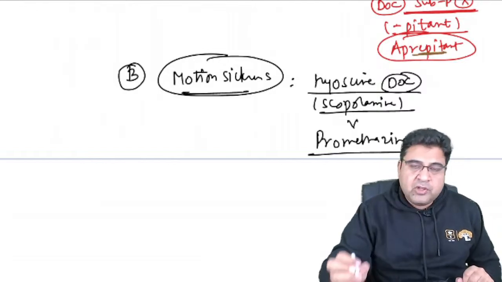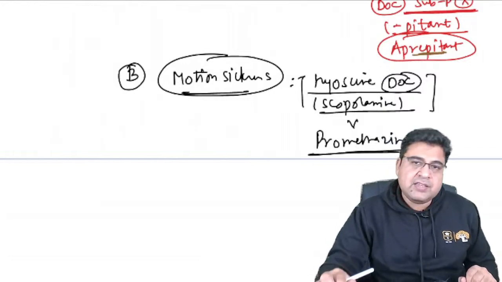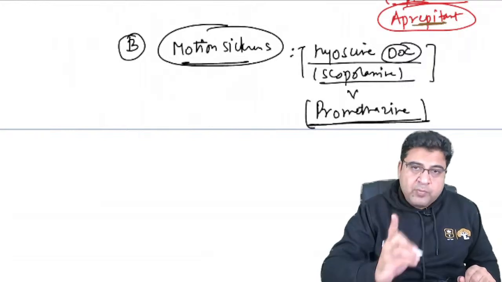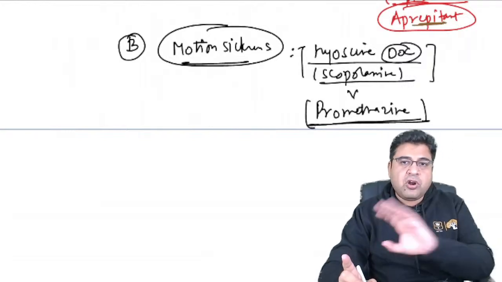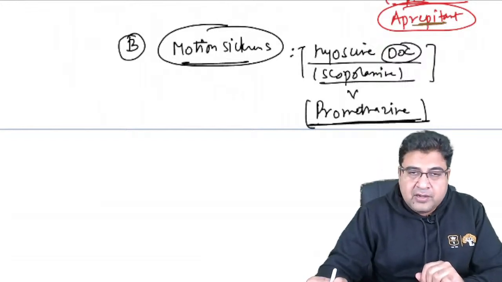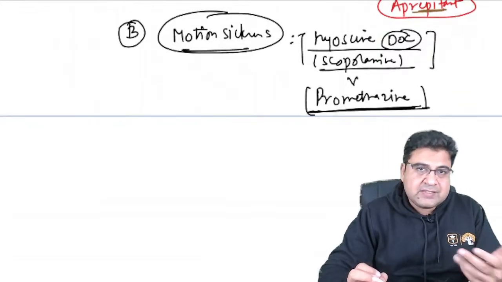Hyoscine will not be there because in India we don't have hyoscine for motion sickness, but we have promethazine as a drug. So for motion sickness in your exam, if the question comes, find promethazine. Hyoscine would not be there. I'm giving you the guarantee for this. So promethazine will be the best answer you can find in your exam, because in Indian exams they can trap you in this kind of thing.